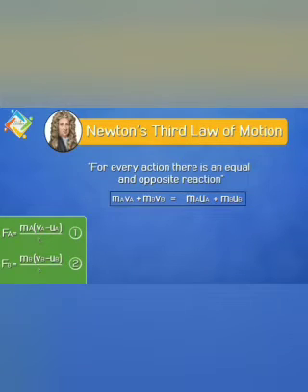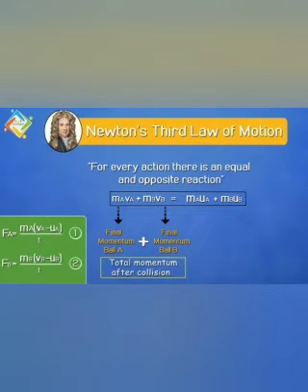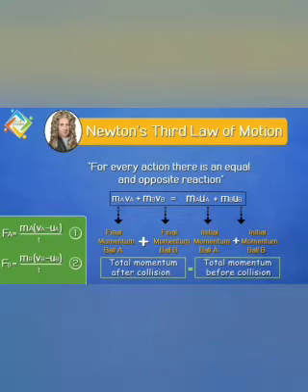So here you can see ma va is the final momentum of the object A, and mb vb is the final momentum of the ball B. So the first part is the sum of momentum after collision, which is equal to ma ua, the initial momentum of the ball A, and mb ub, the initial momentum of the ball B. So this part is the total momentum before collision.